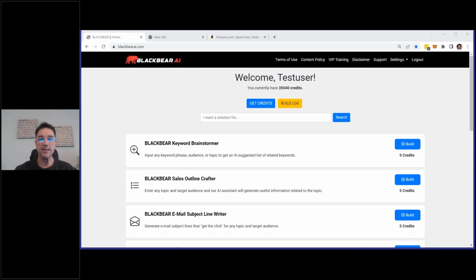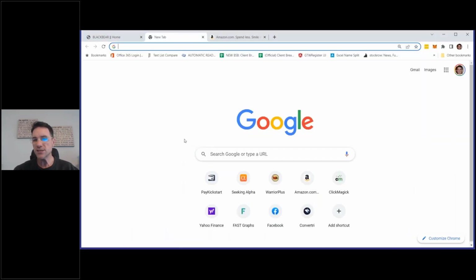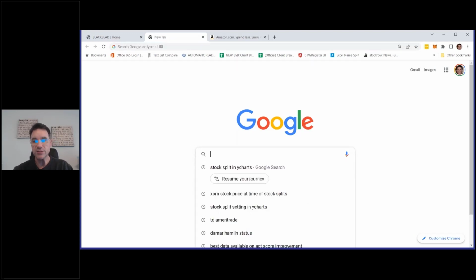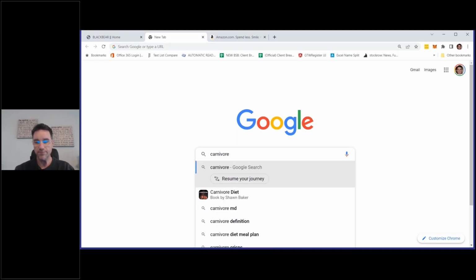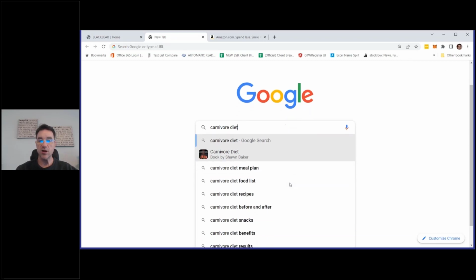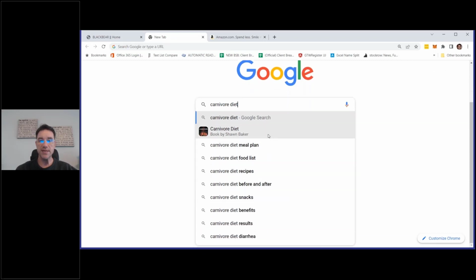Well, one way that in the past I have searched for keywords is to simply go to Google. And you can see that right here. I would do a very, very quick search. So we could do something such as, let's say, carnivore diet. And a couple of things here very quickly. First of all, there is a drop down, and this is very useful. I really like the drop down. This tells us an awful lot.